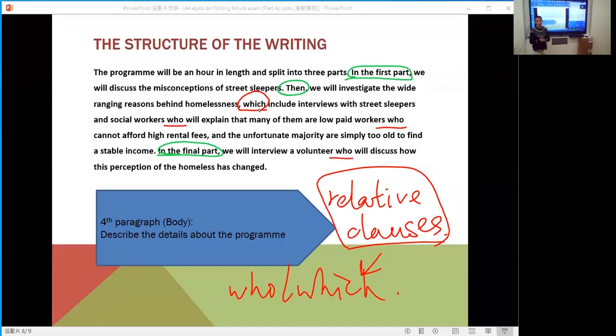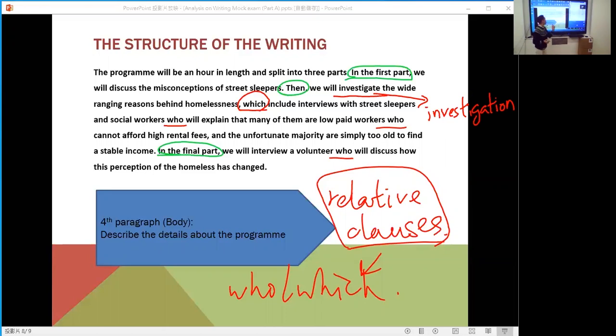Look at this part first. This is a relative clause. Which here, we describe what? We describe investigate the wide-ranging reasons behind homelessness. So which means this action is investigation. So it refers to this action. So this investigation includes interviews with street sleepers and social workers. This is the first relative clause.